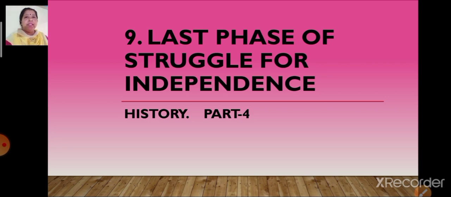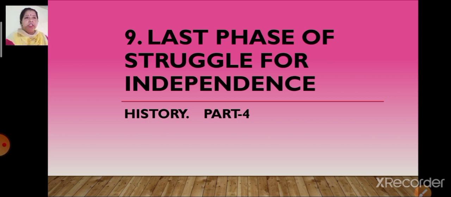In our previous lecture we have already learnt about the formation of the INA, that is the Indian National Army or the Azad Hind Sena, by Netaji Subhash Chandra Bose. Previously it was formed by Rasbihari Bose, and it was handed over to Netaji Subhash Chandra Bose. Then we also learned about the parallel government and the importance of the Quit India movement. Now let's continue our lesson with our next part.